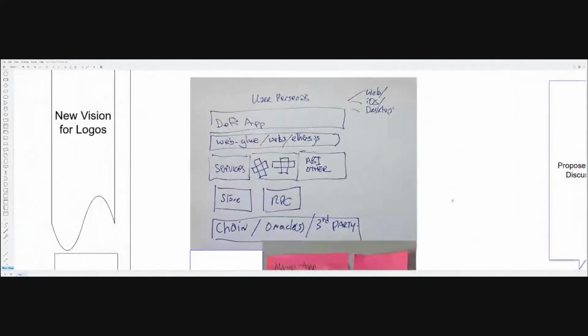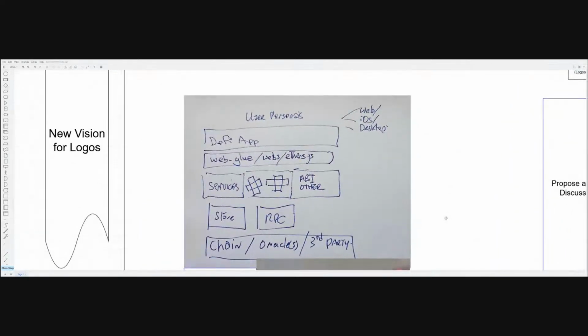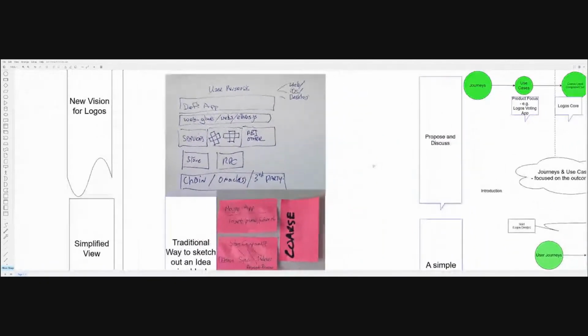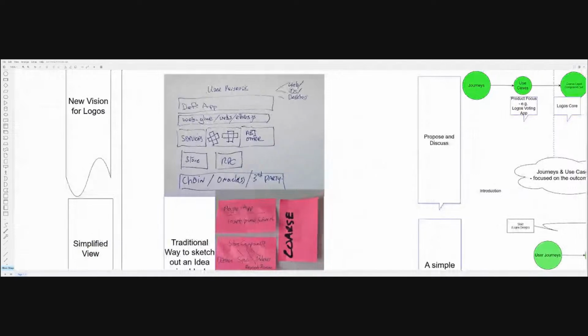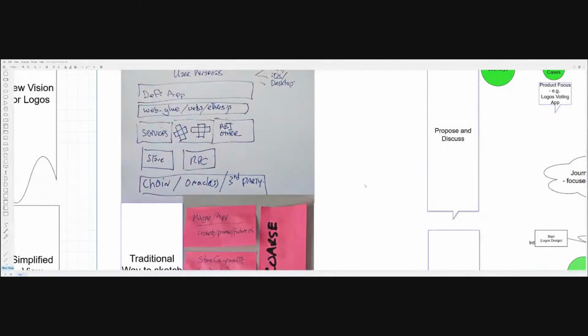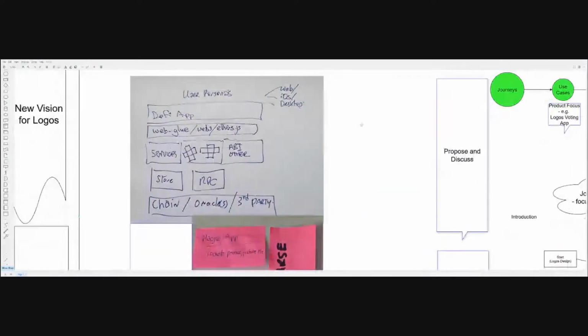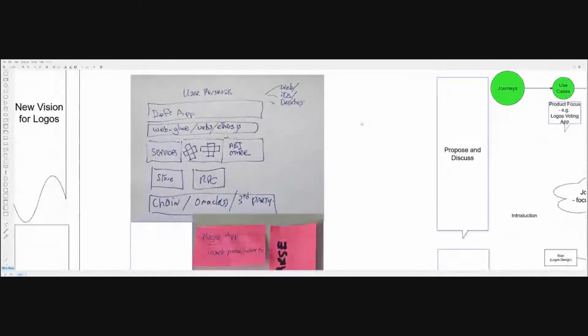So I've actually taken a little bit of a traditional view here. Over here on the left-hand side, you see this new vision for Logos. Well, let's look a little bit at the old world first of all. What would we do if we were going to develop a product? Okay, we'd talk about personas. Anyway, it took me about 2 minutes to create these post-its, take a photograph, capture them, and upload them to this board. It was pretty good.